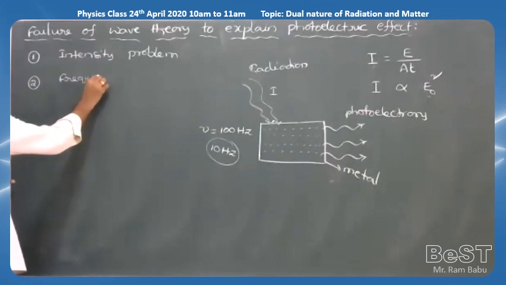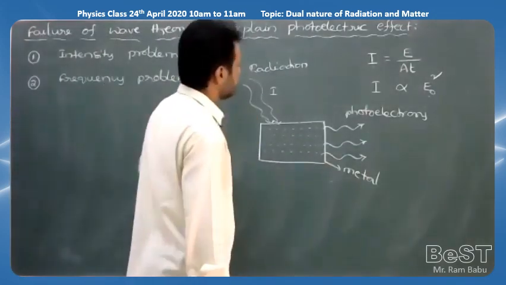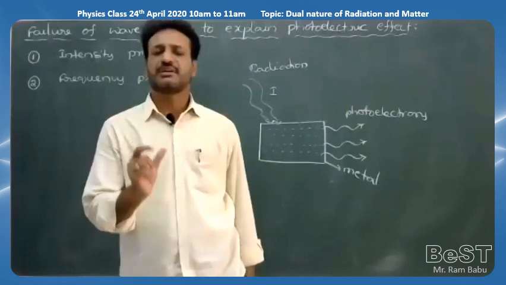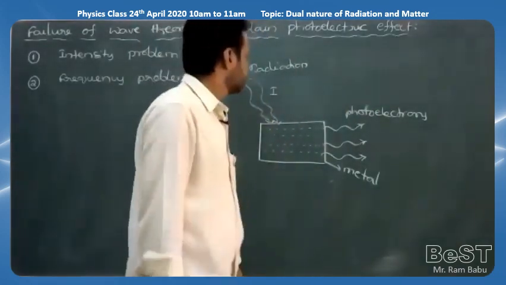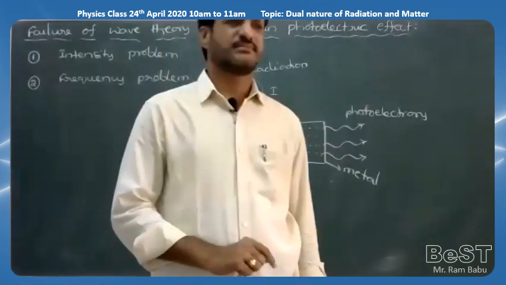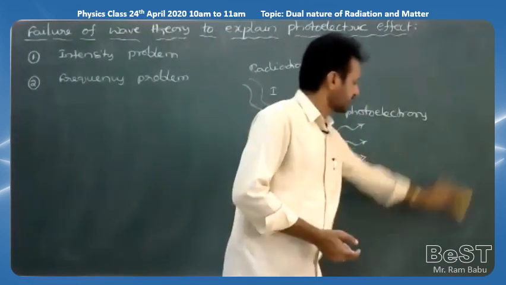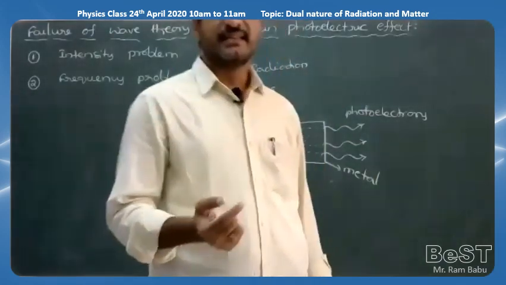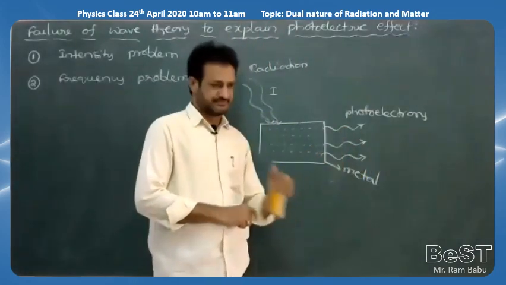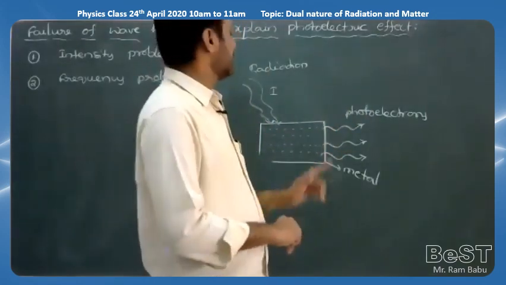So according to wave theory, when a radiation of sufficient higher intensity is incident on a metal surface, photoelectrons are emitted from it. From it means from the metal surface. Photoelectrons are emitted from it,